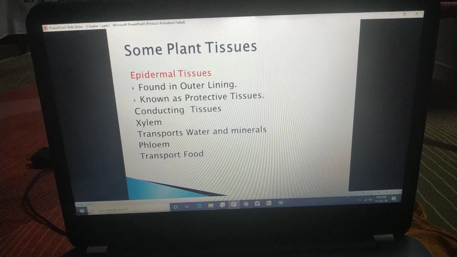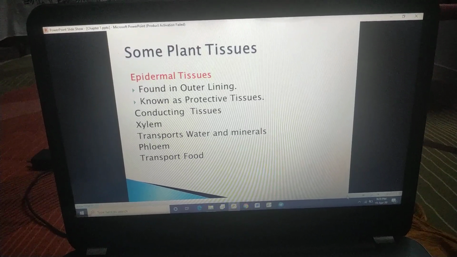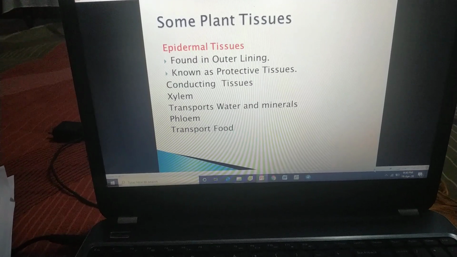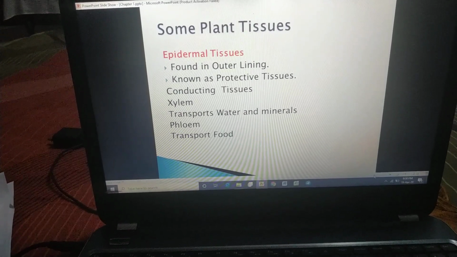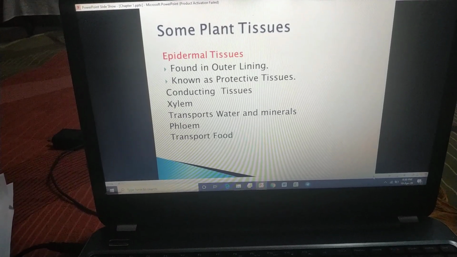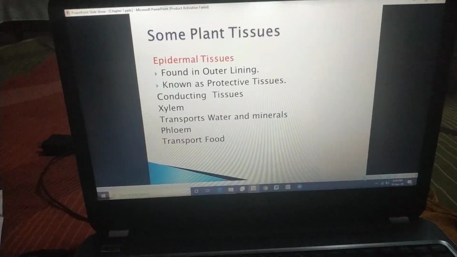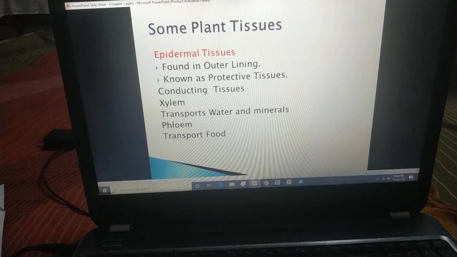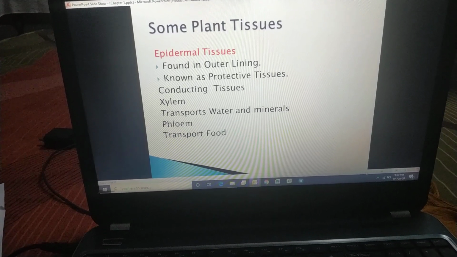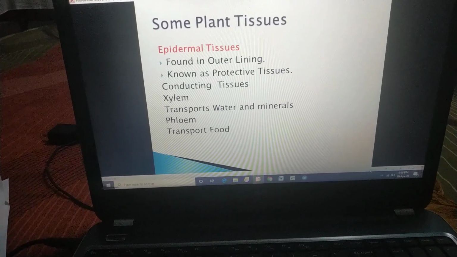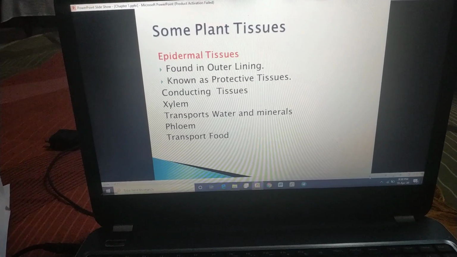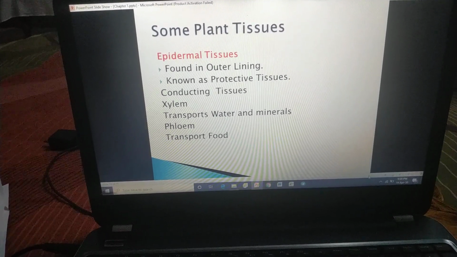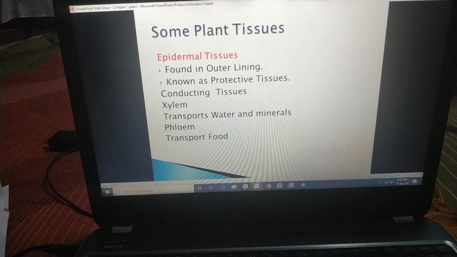Yes class. Now, the conducting tissues. Yes, conducting tissues. You all know about the conducting tissues which we have studied in 7th class, xylem and phloem. Xylem cells and phloem cells are present inside the plant and help in the transportation of water, minerals, food, etc. So the function of transport of water and minerals is performed by xylem.